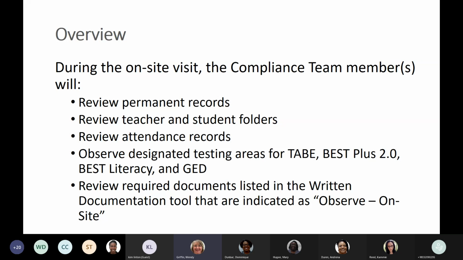We're going to be looking at the designated testing areas that you use for TABE, Best Plus, Best Literacy, and GED. So we will be taking maybe a short tour of your building to look at those testing areas. And then it's for you to review those required documents on the written documentation tool. All right.